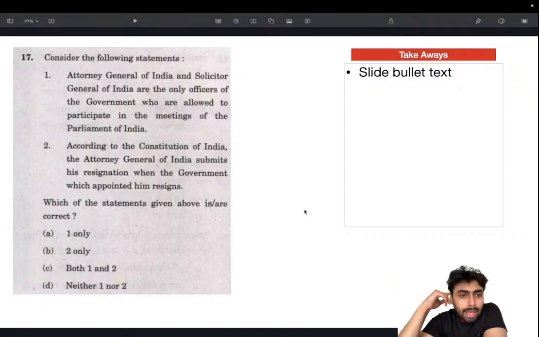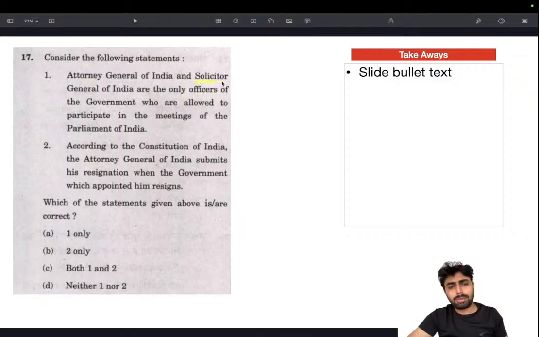He has the right to audience in all Parliament and state assemblies across the country. But the Solicitor General, like the Attorney General, is subordinate to the Attorney General and is not mentioned in the Constitution, though they have similar powers.